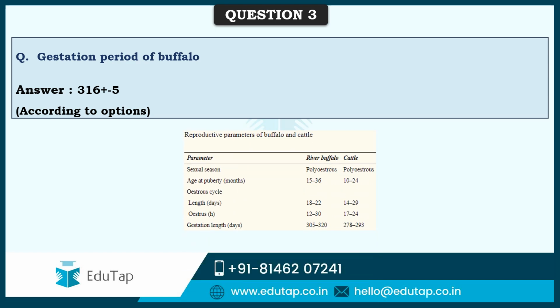And as you can see here, these are the reproductive parameters of buffalo and cattle, and as you can see, gestation length is 305 to 320 days. So accordingly, as per the options, they have given 316 plus or minus 5 days, which one was apt.